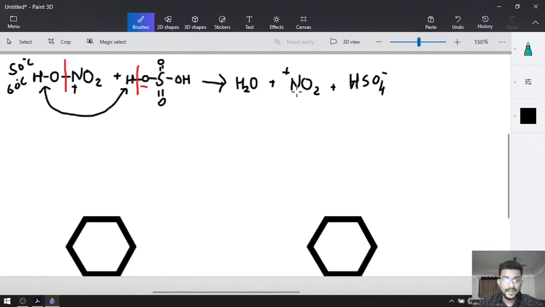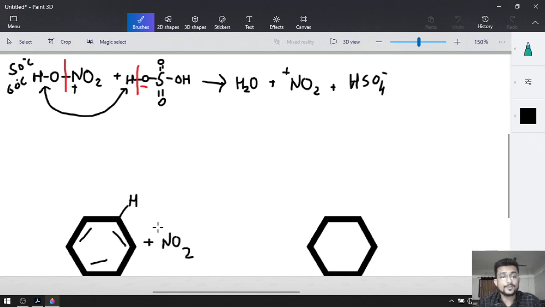Now this NO2 plus comes near to the benzene. This is our benzene. We know that every single corner of the carbon has one hydrogen and every single carbon is equivalent. Every single carbon is the same and every single carbon has one hydrogen. So this NO2 is going to substitute any one of the hydrogens from the benzene.